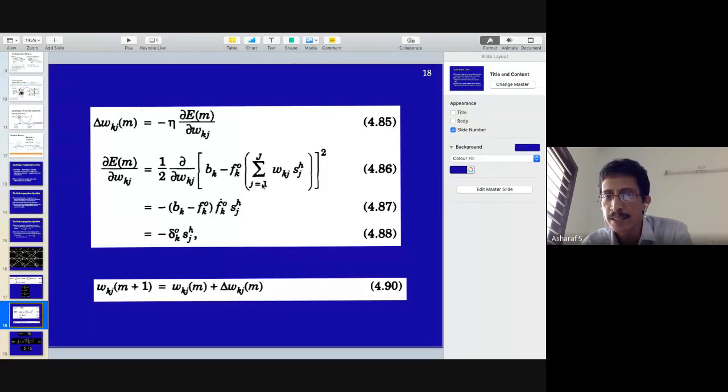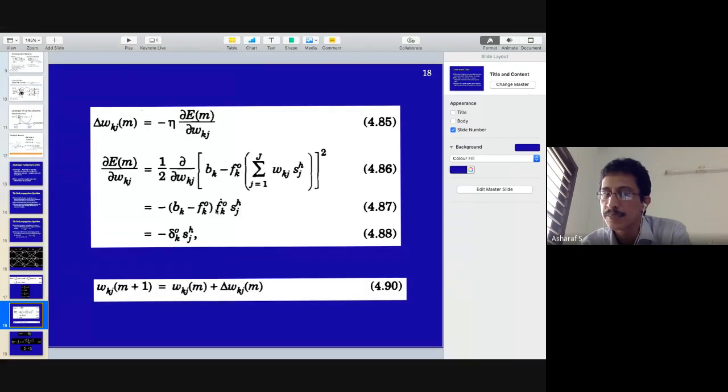So you get F_k, and the differential of this with respect to dou W_kj is called F_k dash O, basically the differential of the activation function, into this S_h. Only that kj term in the summation will remain.